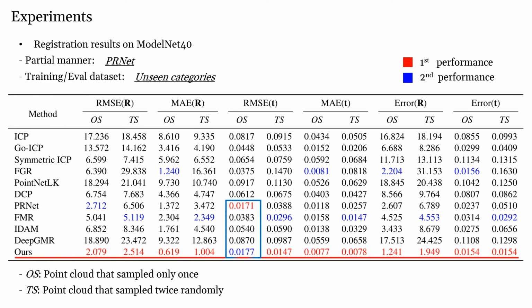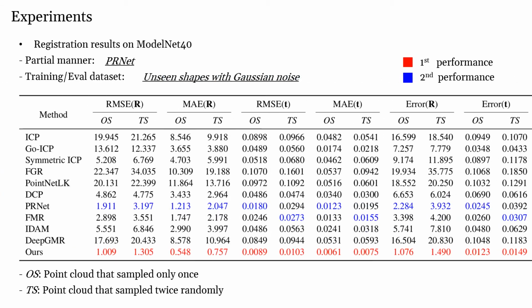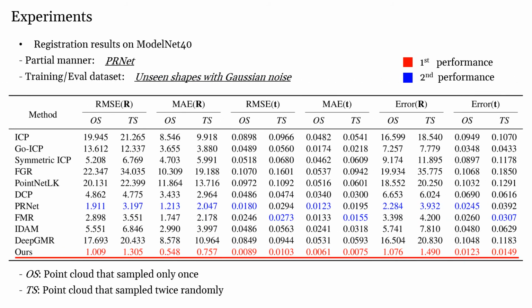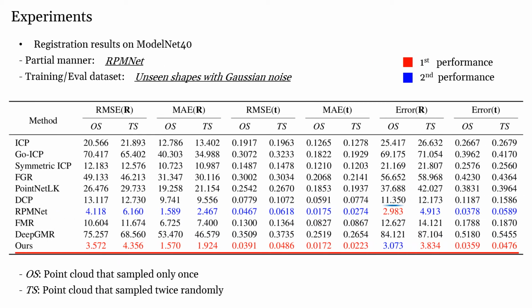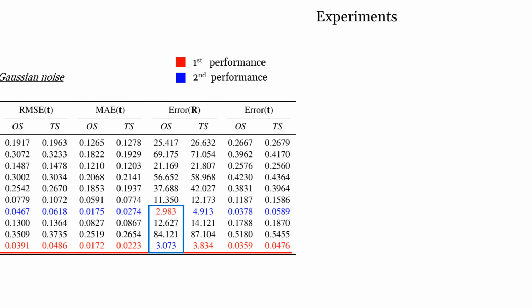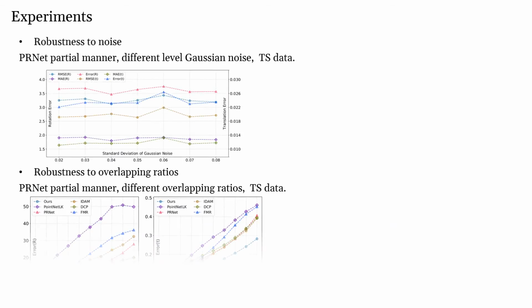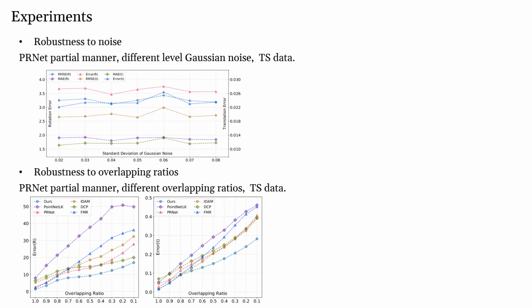We evaluate on 4 scenes including unseen shapes, unseen categories, Gaussian noise and different partial manner. It can be easily found that our method outperforms all the other methods on every metric, except 2 cases, as shown in blue boxes. To demonstrate the robustness of our method, we further evaluate on the data with different levels of Gaussian noise and overlapping ratios. As shown in the figures, our method is robust to noise and performs better in lower overlapping cases.